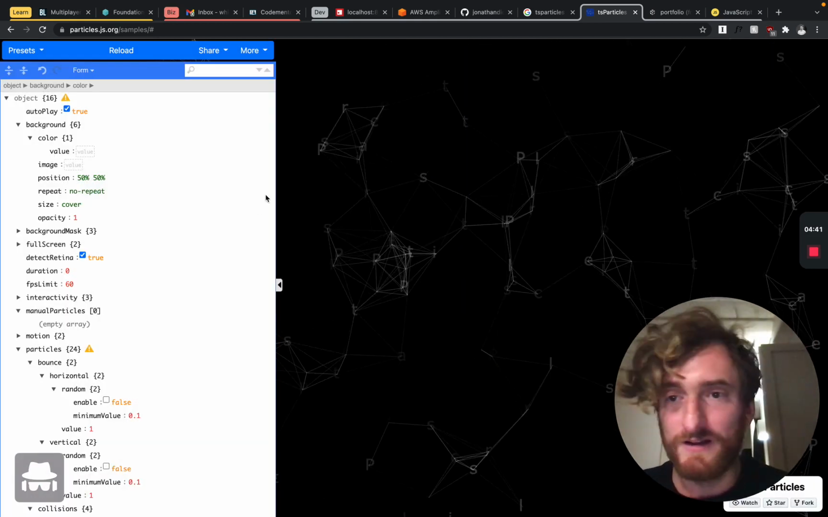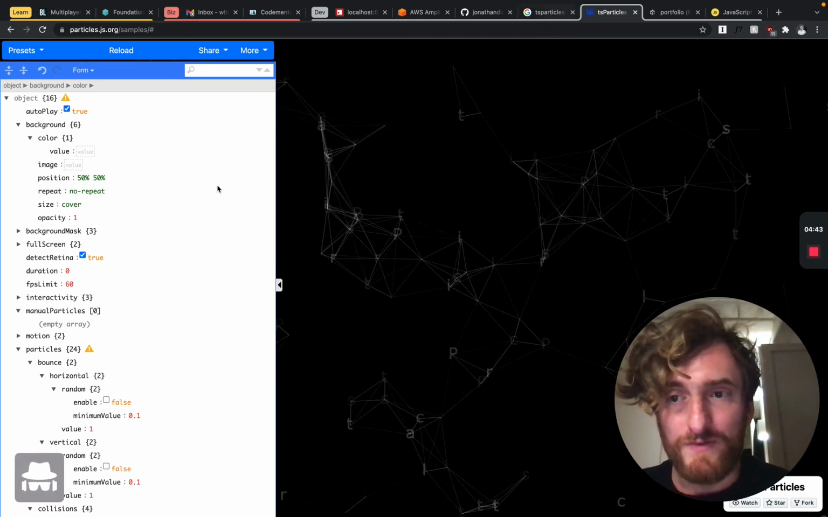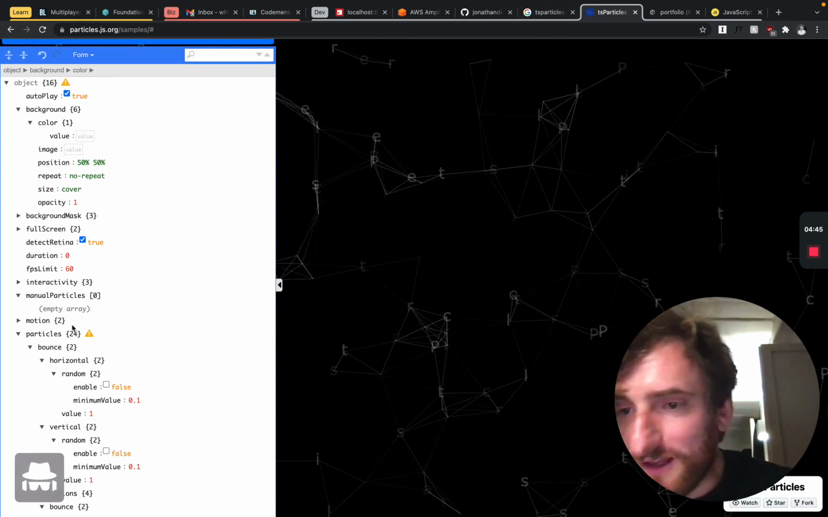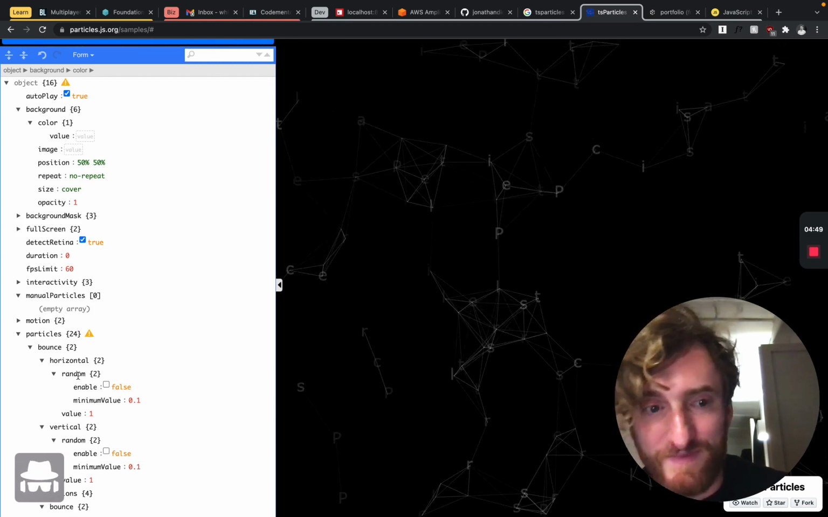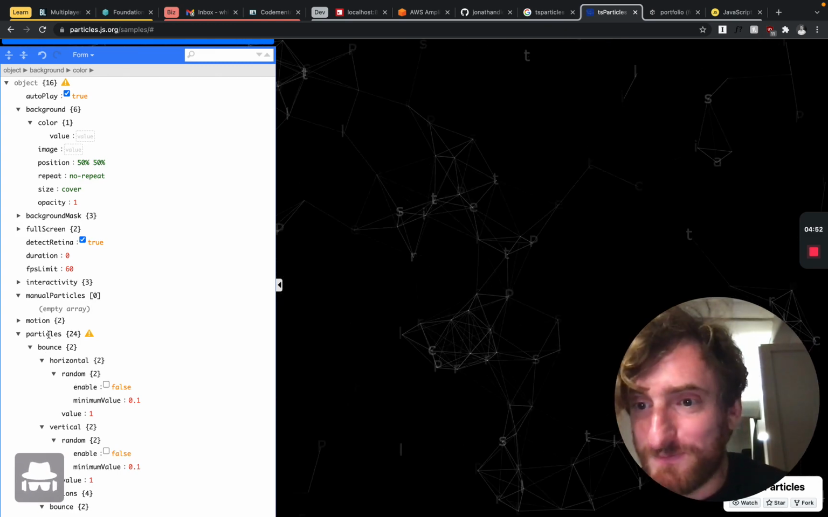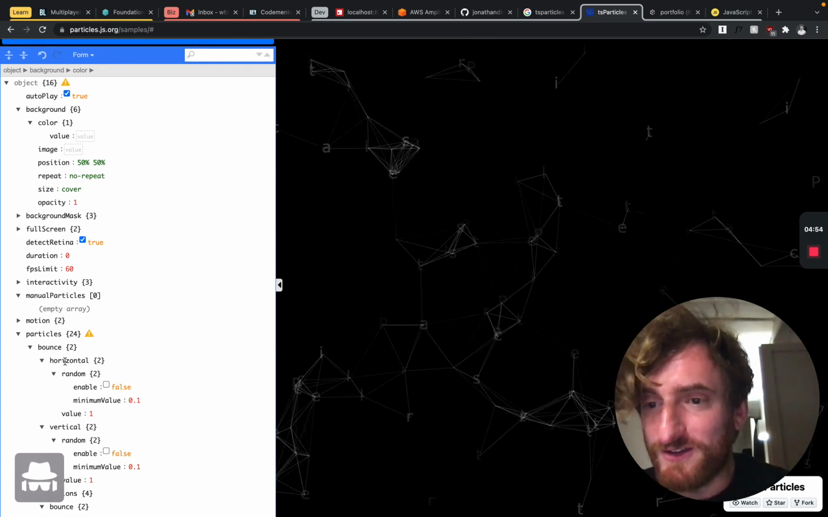Okay, moving on. I wanted to figure out, so let's see, I want to see what particles bounce horizontal random does. What the fuck does particles bounce horizontal random?